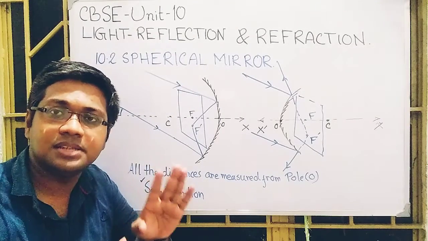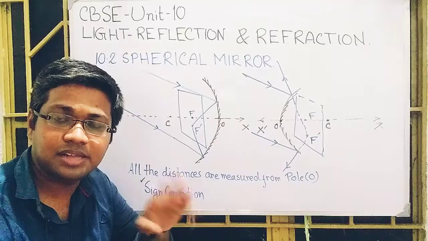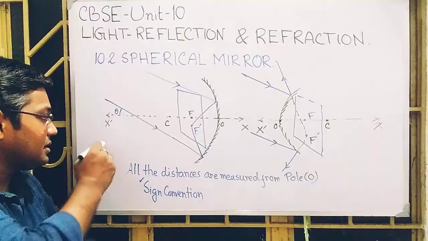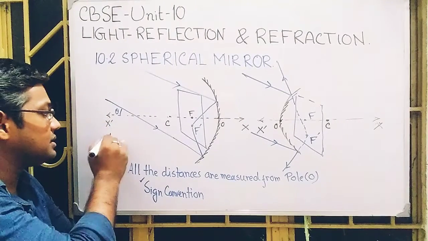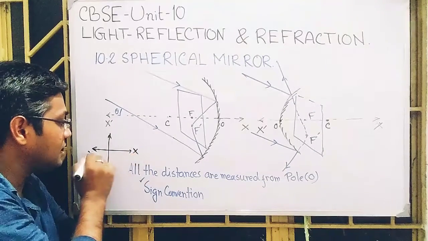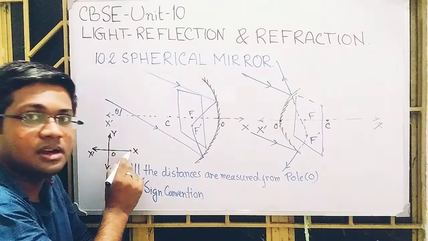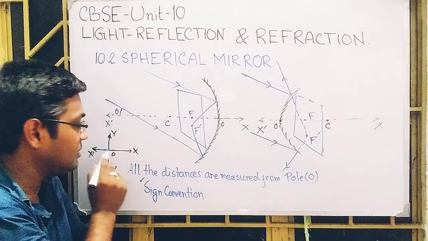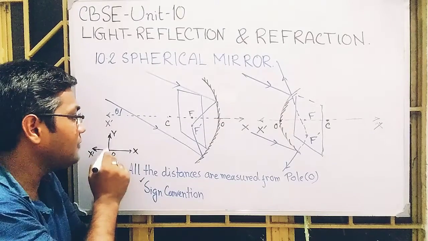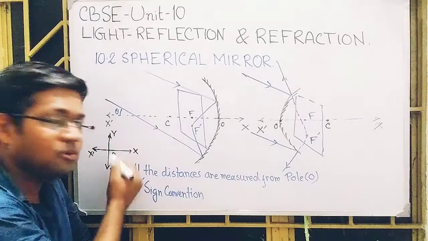All the distances measured on the left side of O are negative, and the right side of O is positive. Let me try to draw this. These are the coordinate axes: X, X prime, O, Y, Y prime. Distances measured along the right side of O, along the x-axis, are positive, left side of O is negative, upside of Y is positive, and downside, along OY prime, is negative.